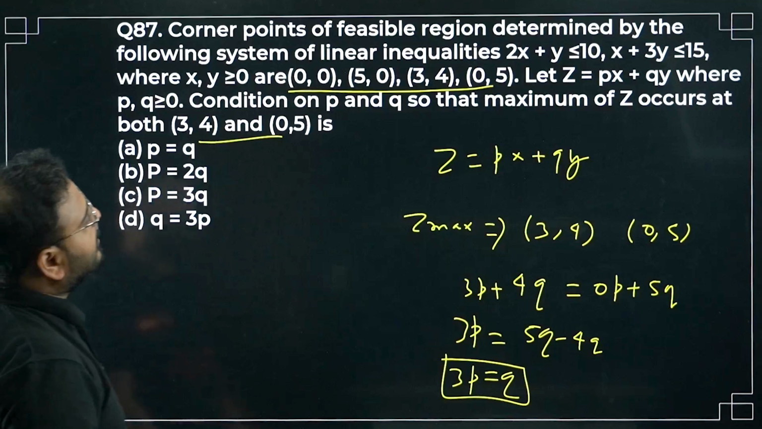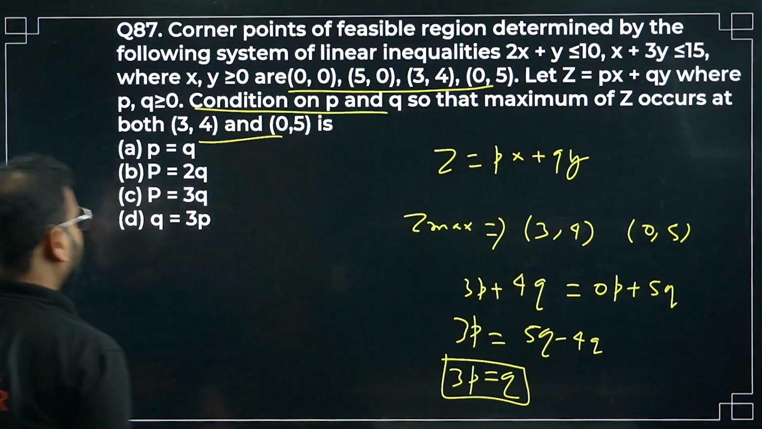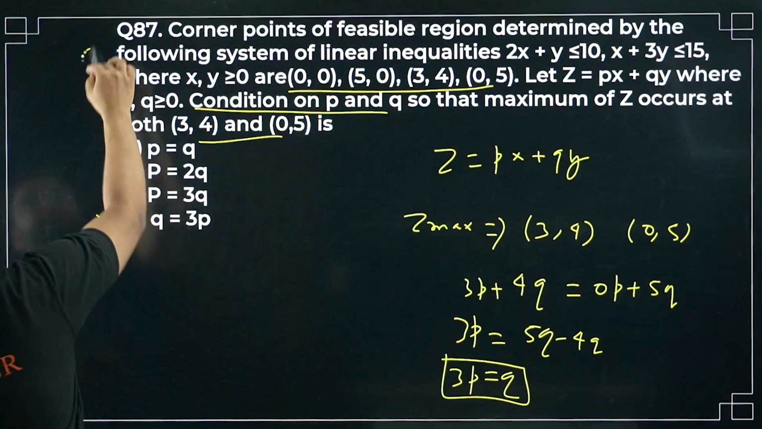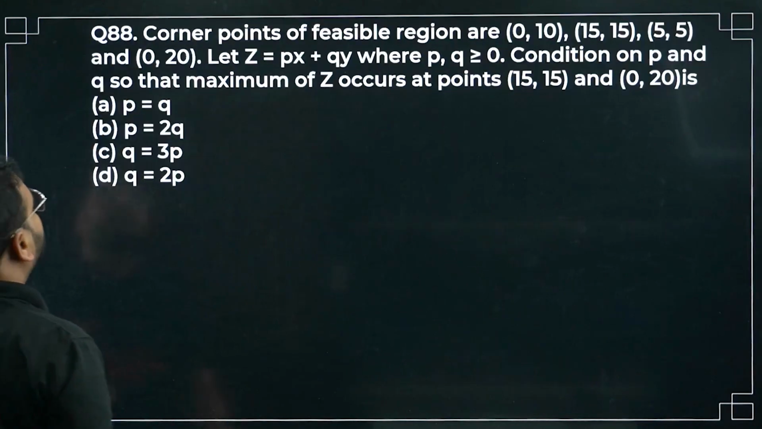Relation for p and q will become like this. Condition on p and q: q equals 3p. Option D is correct. Okay, moving on. Question 88 now.